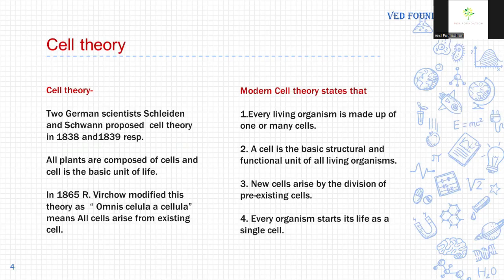Modern cell theory states that every living organism is made up of one or many cells. A cell is the basic structural and functional unit of all living organisms. New cells arise by the division of pre-existing cells, and every organism starts its life as a single cell.